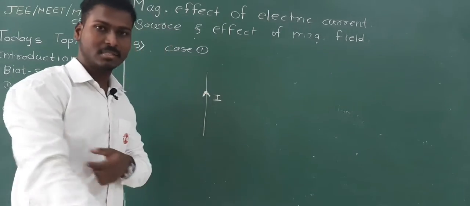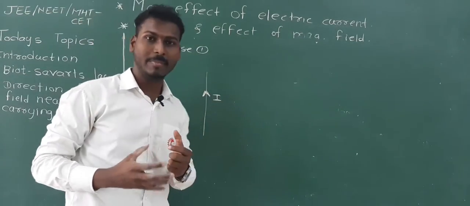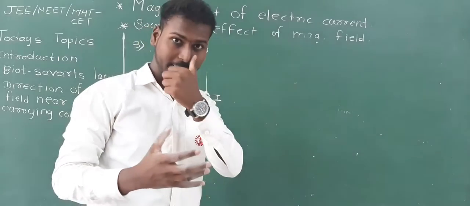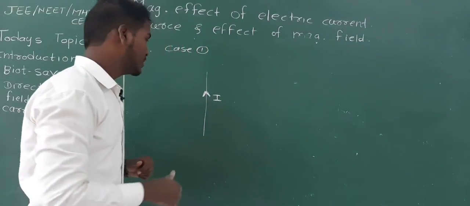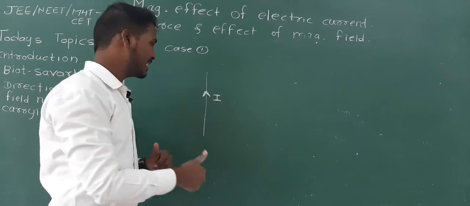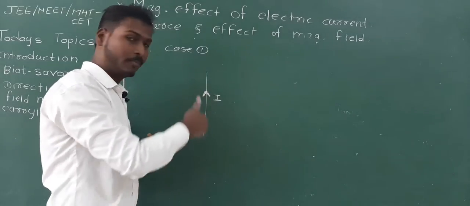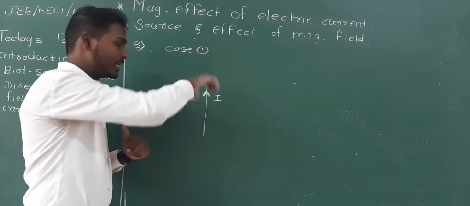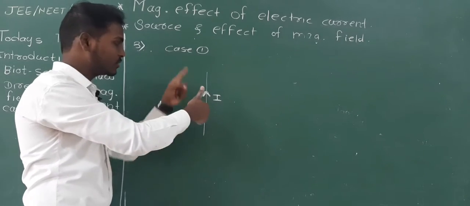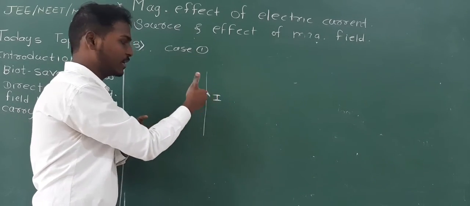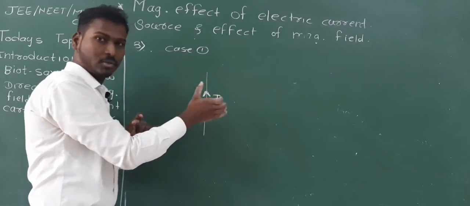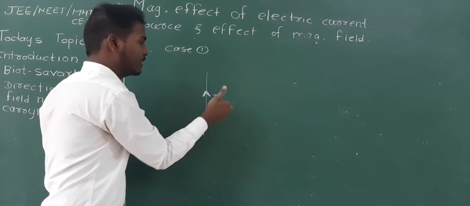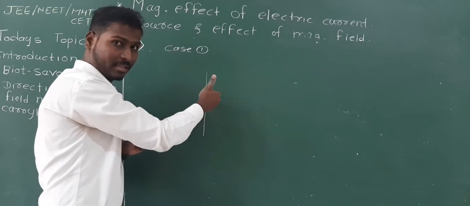In such cases, to find out the direction of magnetic field, just take your thumb in the same direction as the direction of current. So you have to take it like this, because current is going in upward direction, and curl the fingers. You can see in this plane the curls are going inside the plane.